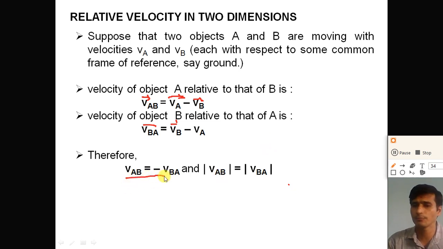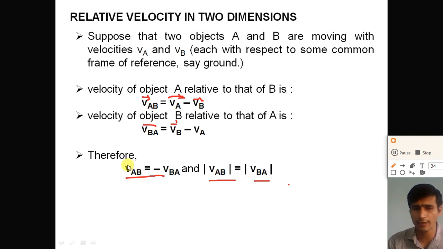Here both velocities are the same in magnitude but in opposite directions. So the velocity of object A with respect to object B, VAB, is the negative of the velocity of object B with respect to object A. VAB is equal to minus VBA, but the magnitude, the speed, of both is the same. The magnitude of VAB and the magnitude of VBA are the same, but they are in opposite directions.